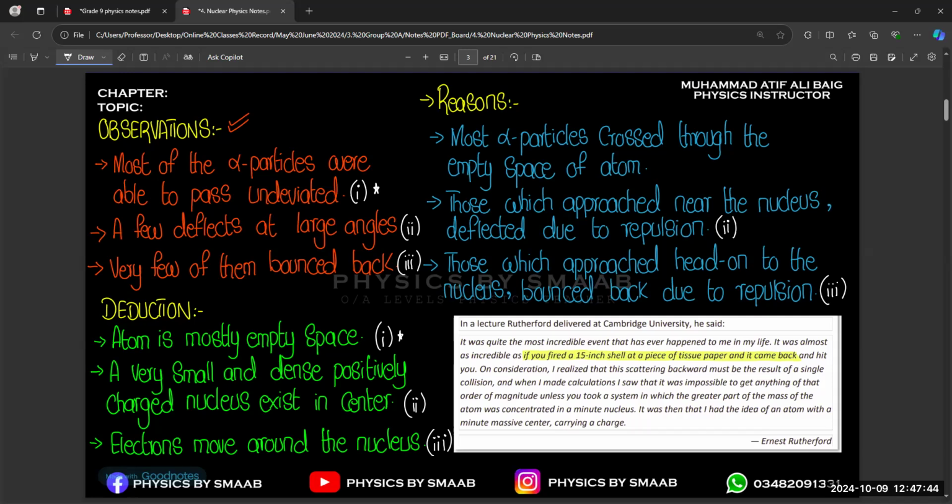And definitely those alpha particles which move through the blank area of the atom can easily pass through that part, because there are electrons revolving over there, and electrons can attract alpha particles. So that's why they allow alpha particles to easily pass through that specific area.